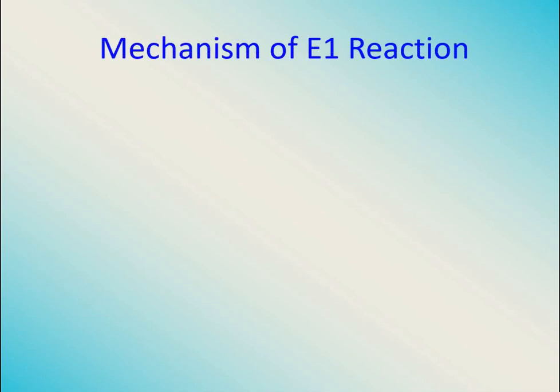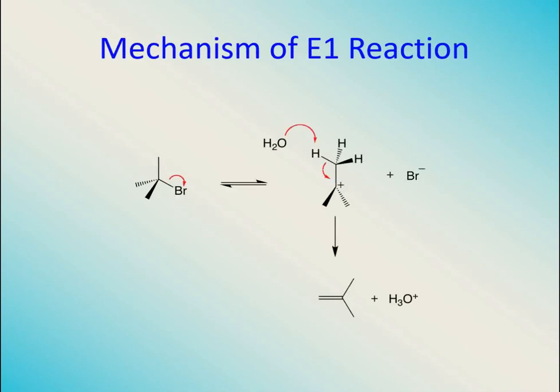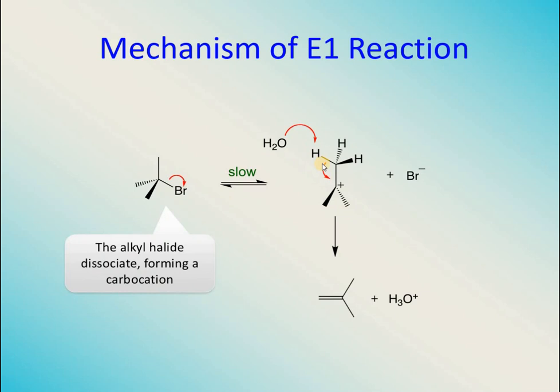Again, E1 is a two-step mechanism in which this alkyl halide, you can see in the first step, this bromide ion will be lost and this alkyl halide will be converted into a carbocation having a positive charge. This water in the next step is going to take a proton.